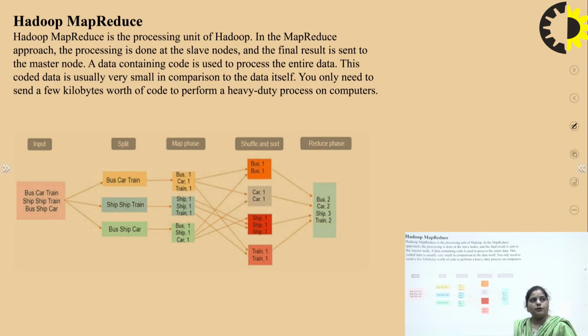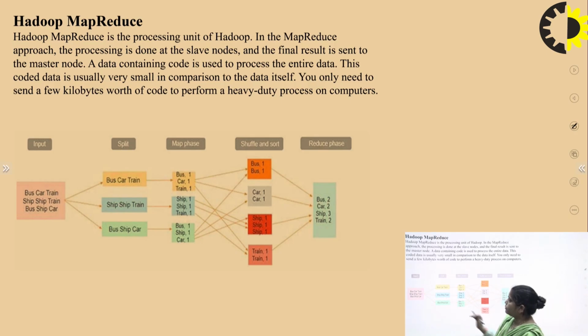So, in the MapReduce approach, the processing is done at the slave nodes, and the final result we can have at the master nodes. The code used to process the entire data is very small in comparison to the data itself. So, you only need a few kilobytes worth of code to perform a heavy duty process on the computers. In this given example, we have an input in the form of bus, car, train, ship, train, bus, ship, car. These are the data sets we have as input.